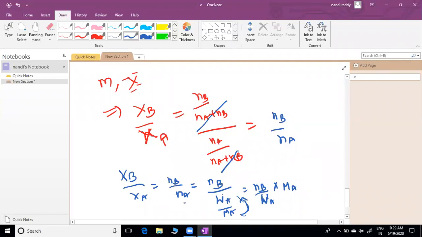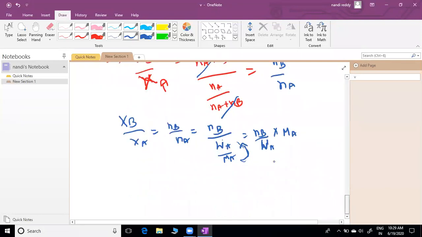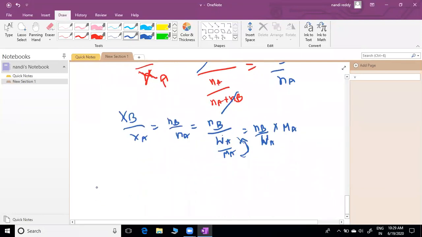Then Na equal to weight by molecular weight, I substitute Wa by Ma. This is what we got finally. Clear? Now finally xb by xa equal to nb by wa.